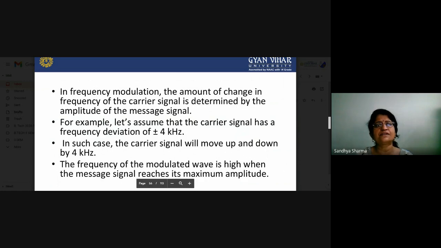Suppose we assume that a carrier signal has a frequency deviation of plus minus 4 kilohertz. Now what will happen? The carrier signal moves up and down by up to 4 kilohertz. So it will be either Fc plus 4 kilohertz or Fc minus 4 kilohertz. The carrier signal swings between these two levels. The frequency of the modulated wave is high when the message signal reaches its maximum value. If your message signal reaches its maximum amplitude, at that particular point our frequency will be maximum, so Fc max.